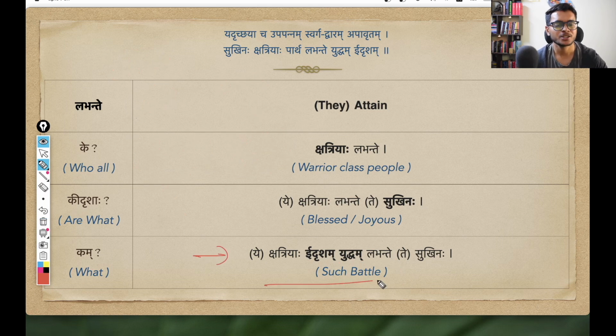And now the entire sentence is ye kshatriyaha idrisham yuddham labhante. All the warrior class people who attain such a battle, te sukhinaha, they are joyous, they are blessed. And see, with this idrisham yuddham, Krishna is saying such a battle, that means such a righteous war.